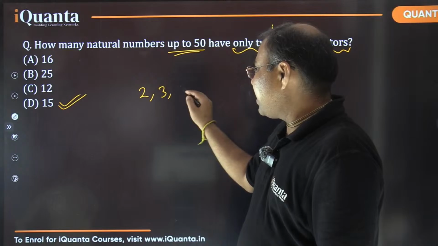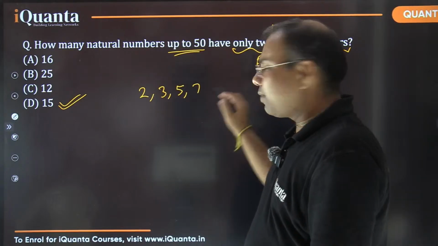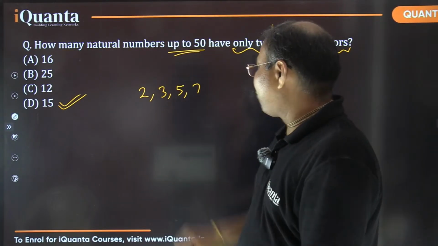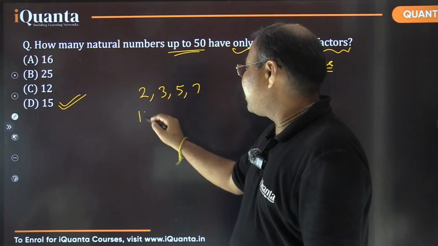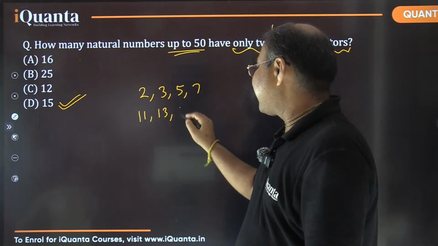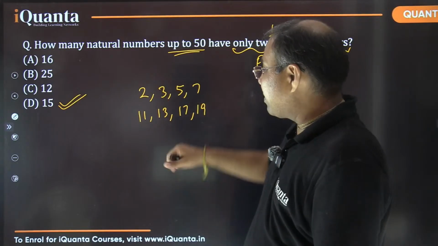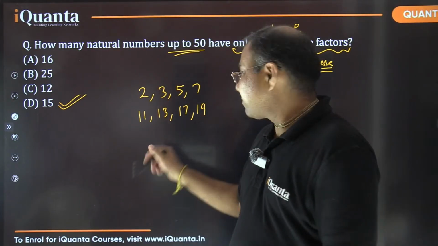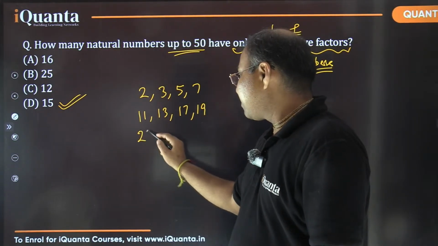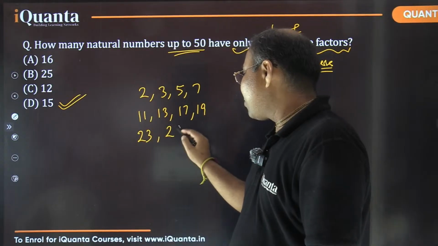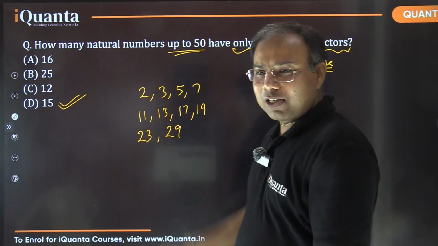2, then 3, then 5, then 7, right? In the first 10, there are 4 numbers. After that, we have 11, 13, 17, and 19. So 4 more, right? In the 20s, we have 23 and 29 only, right? 25 is not, 27 is not.